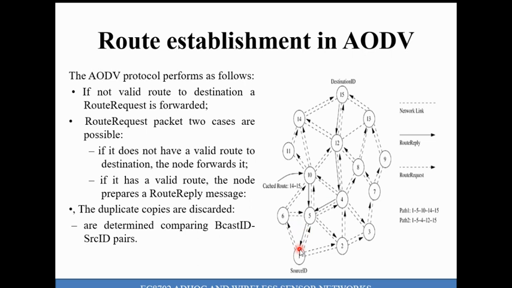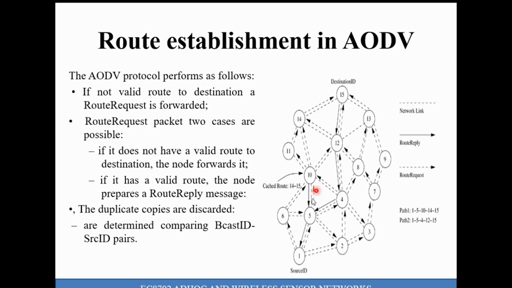So it has to generate the route request packet, mention all the fields, and start flooding. That will be heard by the neighborhood nodes 6, 5 and 2. They will hear it and check whether they have the desired path to reach destination 15. If there is no path, then again they start flooding the information.